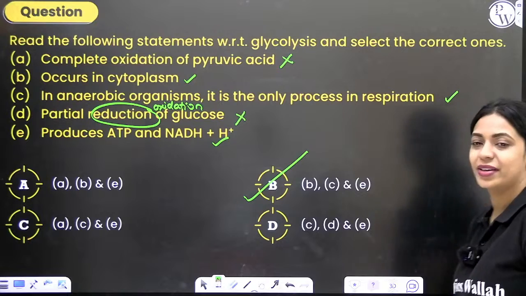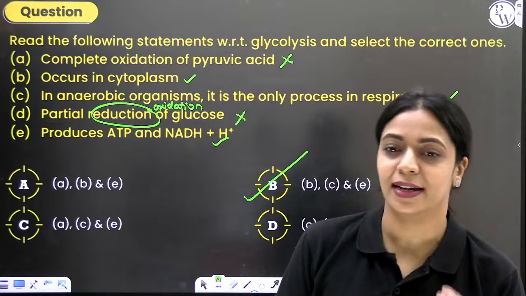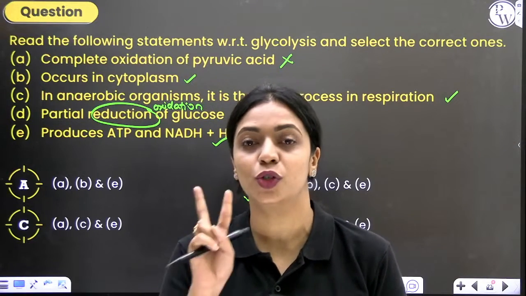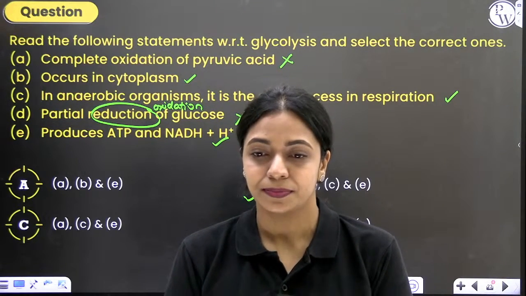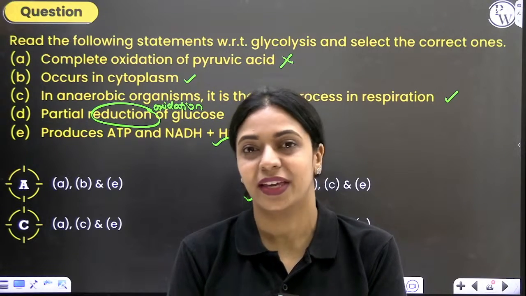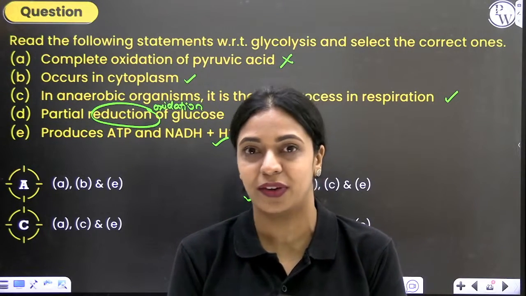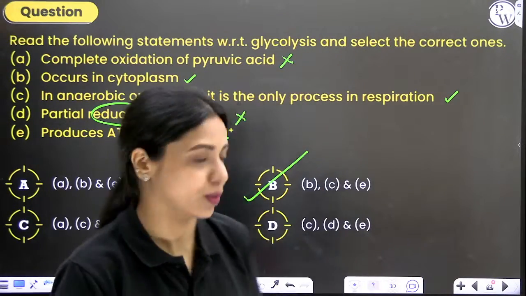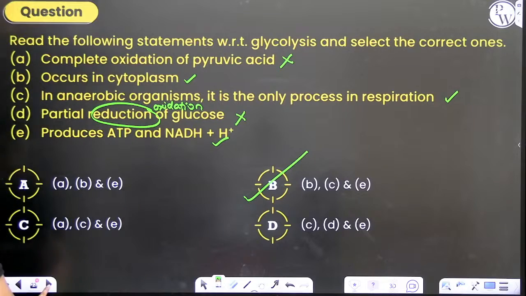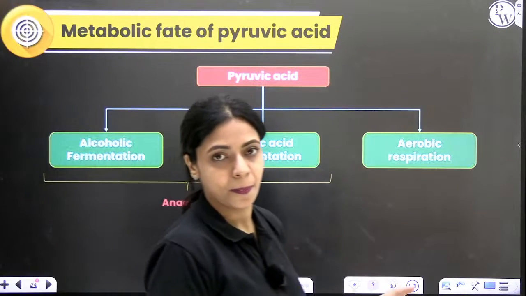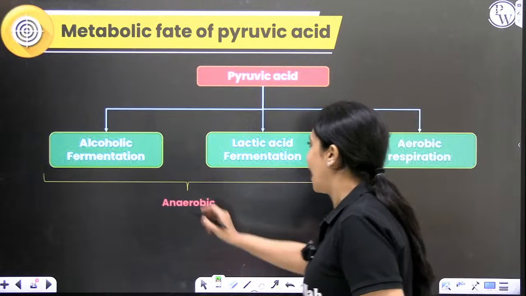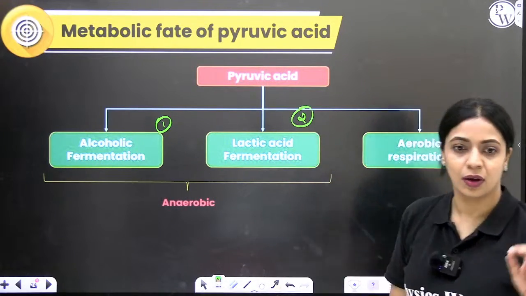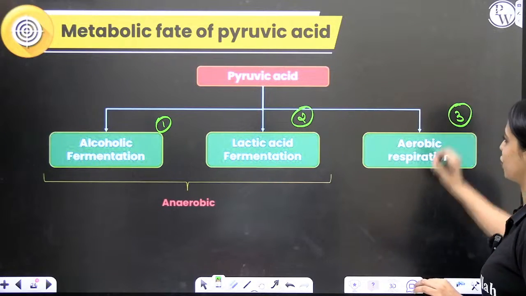Okay, so that's about the questions regarding the introduction part and glycolysis. Is it clear so far? Has everyone understood? At the end of glycolysis, we have 2 molecules of pyruvic acid. Now, for 2 molecules of pyruvic acid, what is the fate? What is the metabolic fate of pyruvic acid? What is going to happen to that pyruvic acid molecule? One of 3 things can happen. It can undergo alcoholic fermentation, or lactic acid fermentation, or aerobic respiration.